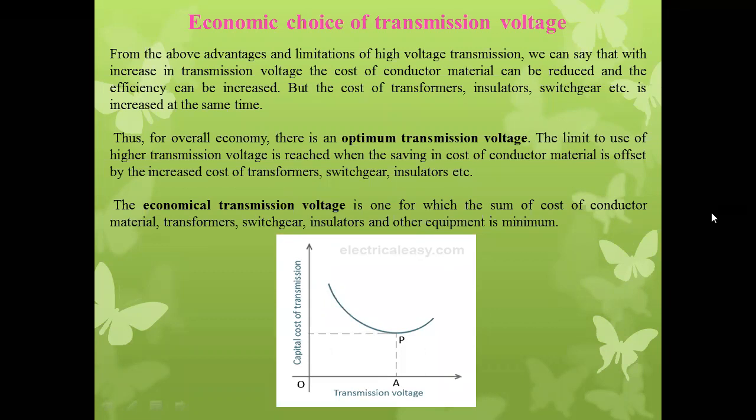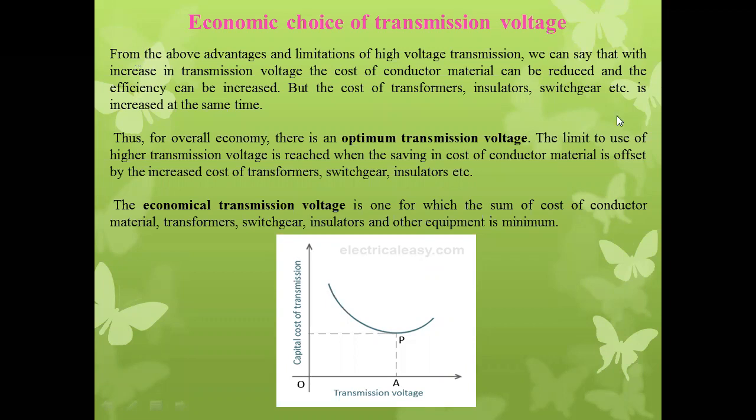I think in the fourth unit we have listed the different types of advantages. So tell me what the advantages are. Yes, definitely we will reduce the line losses. Okay, another one. Yes, volume of conductor reduced. Okay, we will see that.